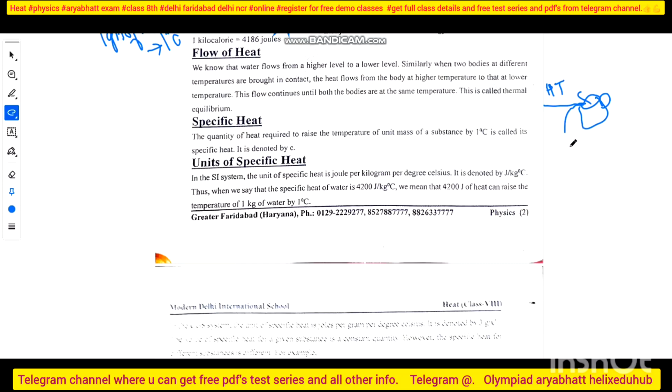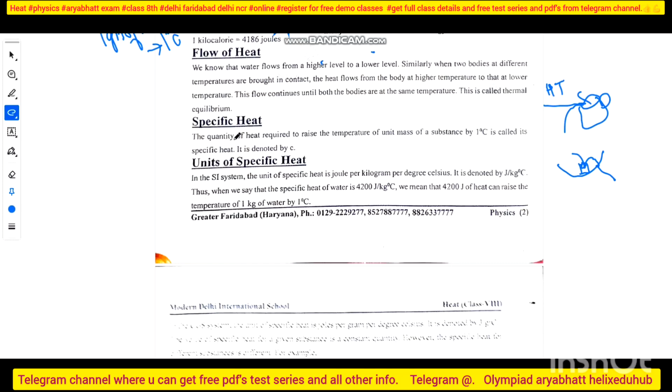Now they will attain an equal temperature and everything will be maintained. Even when you hold a cold ice cube in your hand, what happens? The ice cube is colder and our hand is hotter. So heat will transfer from our hand to the ice cube. So the ice cube gets melted. Keep in mind, this is the reason behind this. So I will say that it flows from the higher level to the lower level.